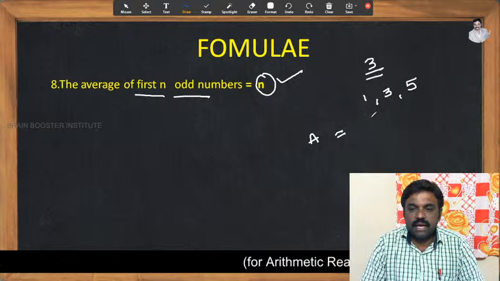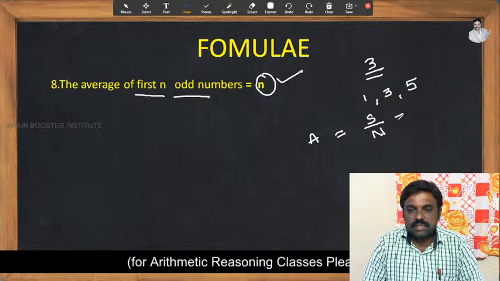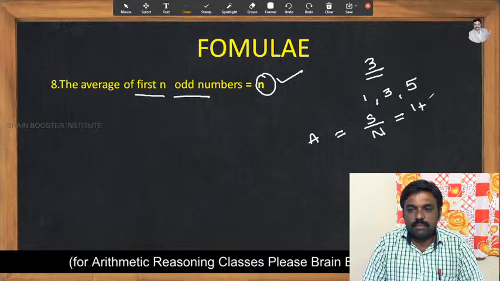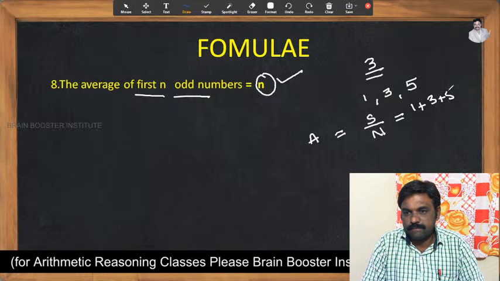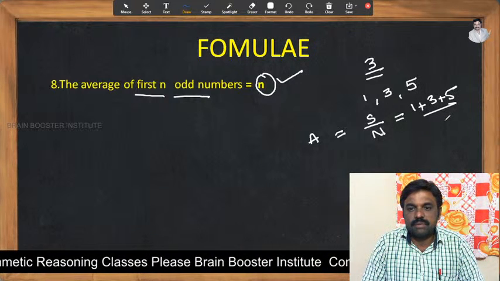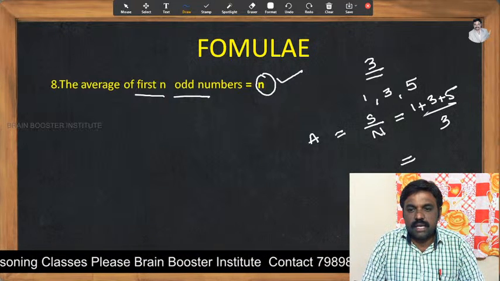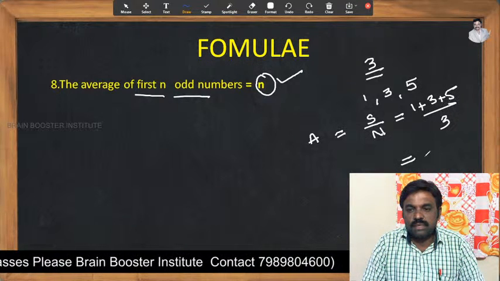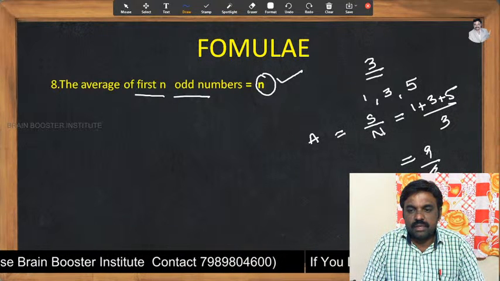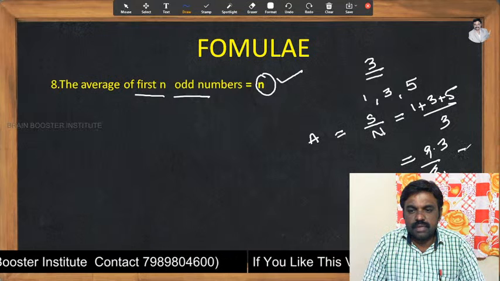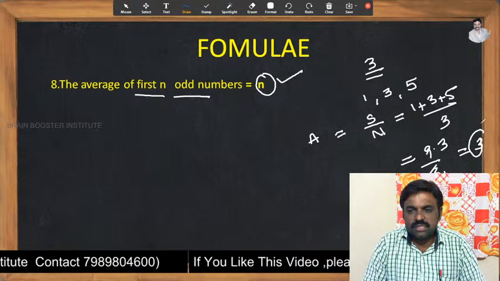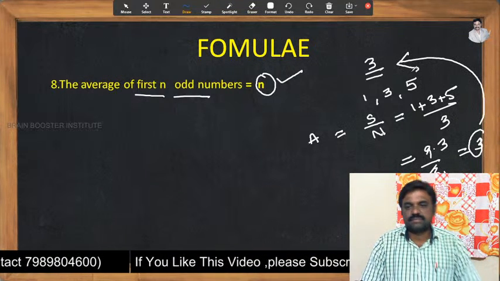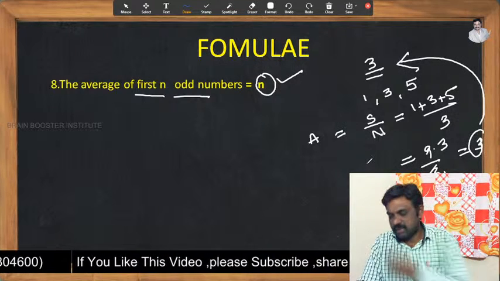To find the average, the sum of observations by the number of observations. The sum is 1 plus 3 plus 5, and the number of observations is 3. 1 plus 3 is 4, plus 5 is 9. Now 9 by 3, 3 ones are 3. We have got 3, which is equal to the number of odd numbers in the first 3 odd numbers.